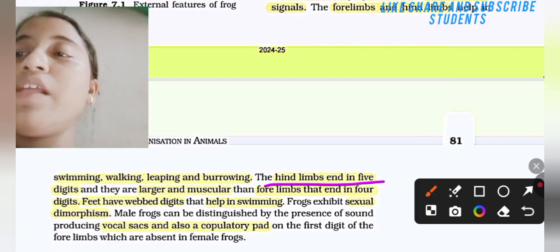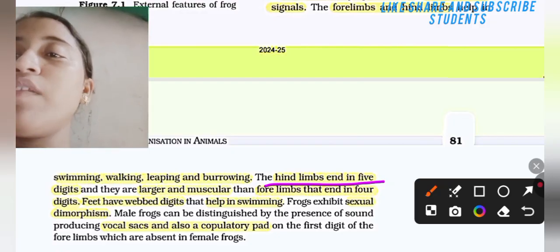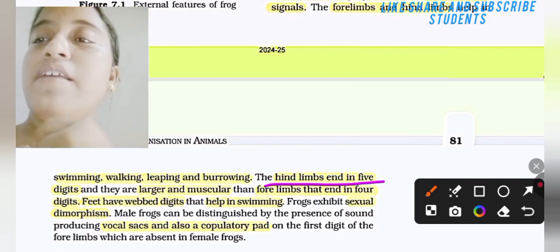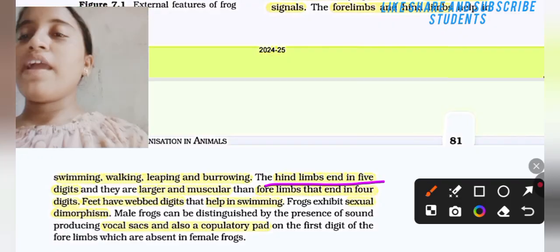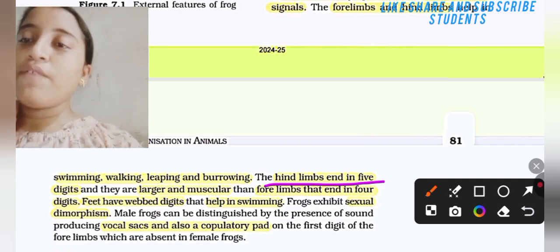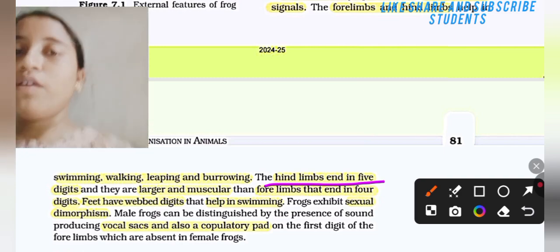Frogs exhibit sexual dimorphism. Male frogs can be distinguished by the presence of a vocal sac and also a copulatory pad on the first digit of the forelimb, which are absent in the female frog.